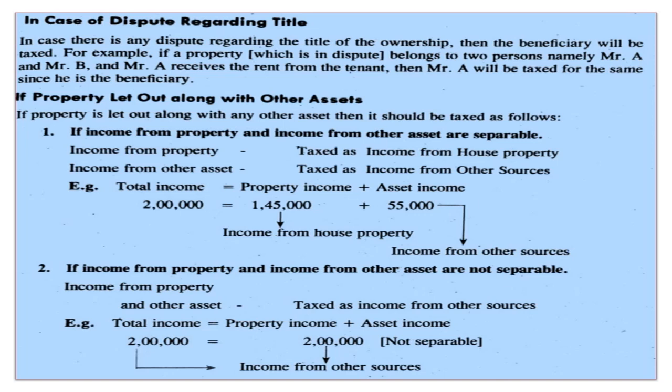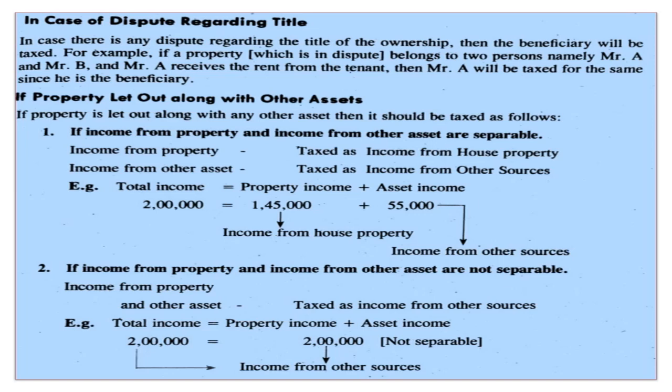If property is let out along with any other asset, then it should be taxed as follows. First one, if income from house property and income from other asset are separable: income from property is taxed as income from house property, and income from other asset is taxed as income from other sources. For example, total income 2 lakh, property income 1,45,000, asset income 55,000. So income from house property is 1,45,000, and income from other sources is 55,000.